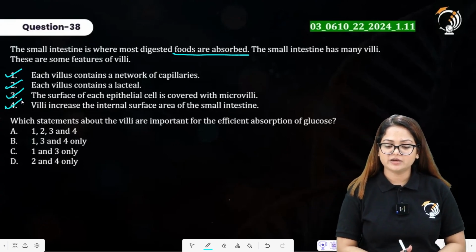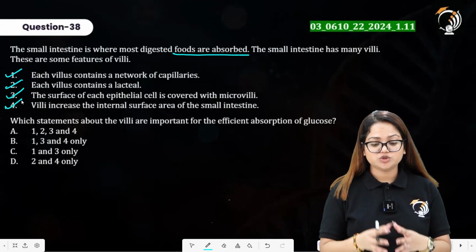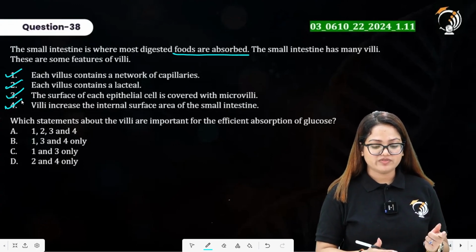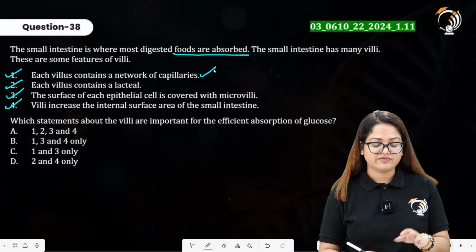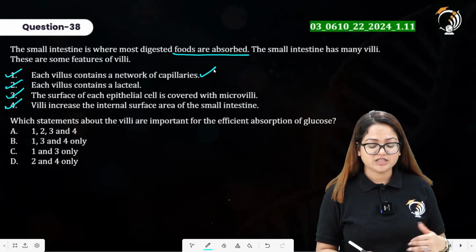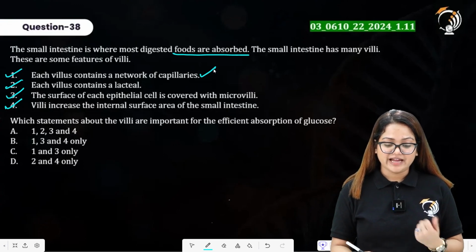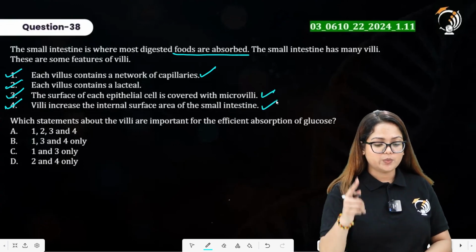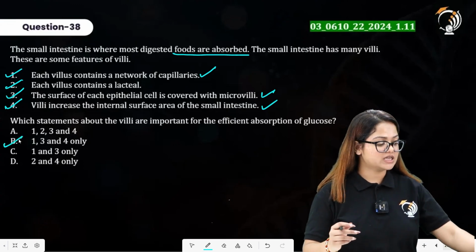Which statements about villi are important for the efficient absorption of glucose? Now, for the absorption of glucose, what can be the possible right statements? That each contains a network of capillaries. This can be true. Each villus contains a lacteal, and the lacteal is for fatty acids and glycerol absorption. Surface of each epithelial cell is covered with microvilli. This facilitates easy absorption. And then the fourth statement, villi increase internal surface area of the small intestine, which will further increase the absorption of glucose. So, statements first, third and fourth. Option B is our right answer.